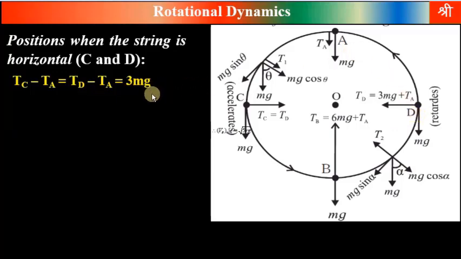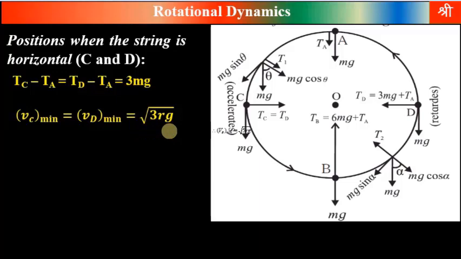We can prove this. Similarly, the difference between tension at point B and C will be equal to the difference between tensions at point B and D, and that will also be 3 mg. We can prove that. And similarly, we can prove that minimum velocity at point C and at point D should be equal to under root 3 rg.